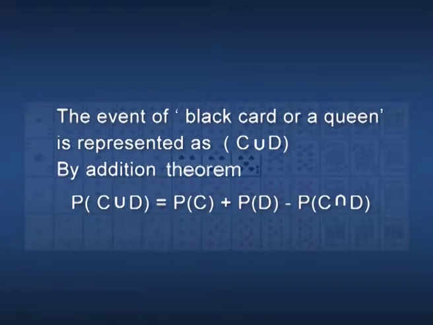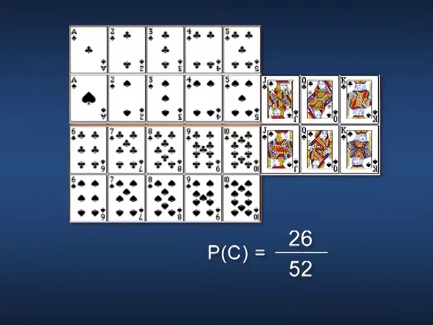Number 3, the event of a black card or a queen is represented as C union D. By addition theorem, P of C union D equal to P of C plus P of D minus P of C intersection D. Pack of cards contains 26 black cards. Hence, P of C equal to 26 divided by 52.